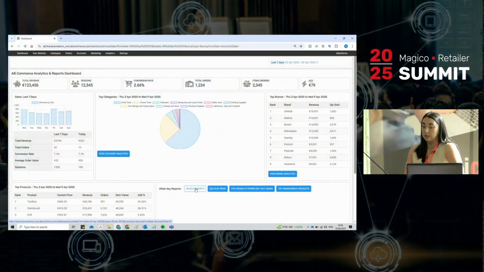I suppose the main thing that you will have heard us talk about in the last couple of years is all around your KPIs, and these are the fairly obvious ones that you look at a glance. You want to be able to see them. So you have your total revenue, your sessions, your conversion rate, total orders, items ordered, and your average order value.